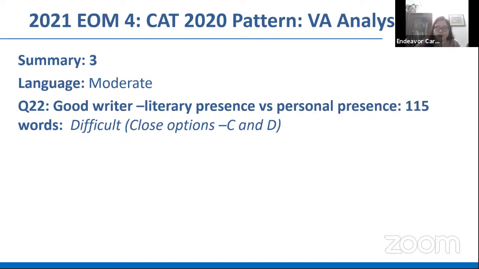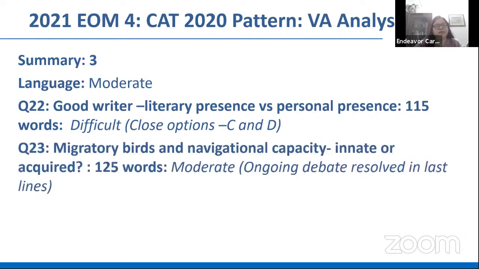It was not so much like a lot of details were presented in the options. The options just had very crisply the main idea. So that made it quite challenging. The next question, migratory birds and navigational capacity, innate or acquired. 125 words, again, a lengthy one.